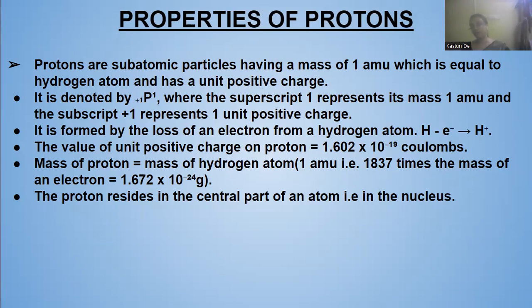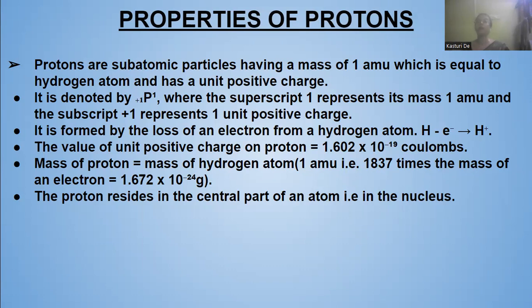In the case of electrons, they are also subatomic particles, but they have a mass of 1 by 1837 of the mass of a hydrogen atom. But here the proton has a mass of 1 amu, equal to the mass of a hydrogen atom, and a unit positive charge.